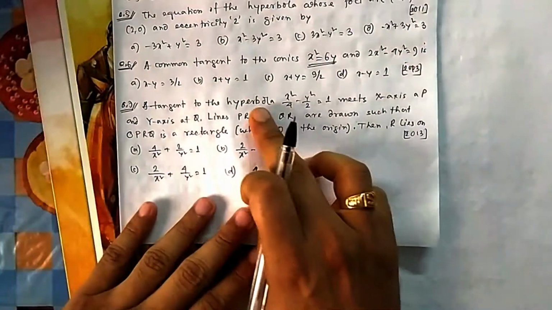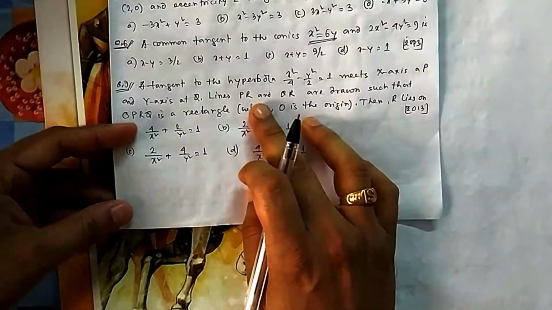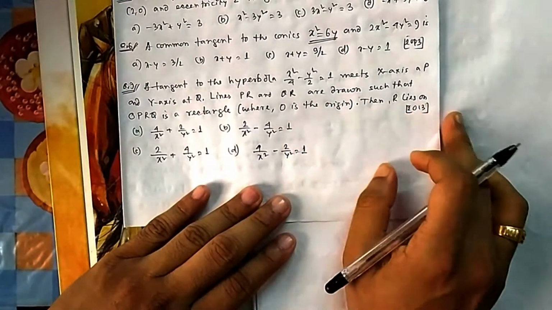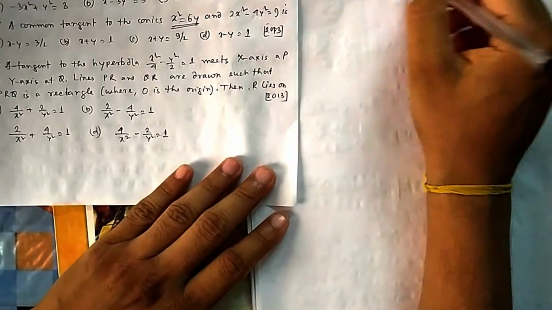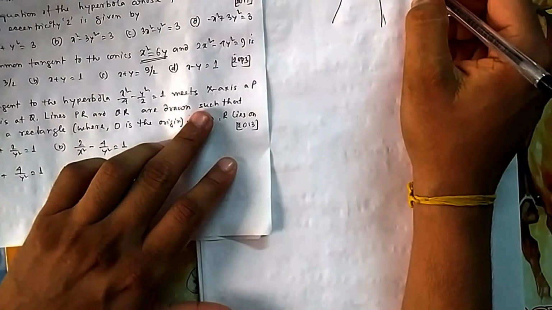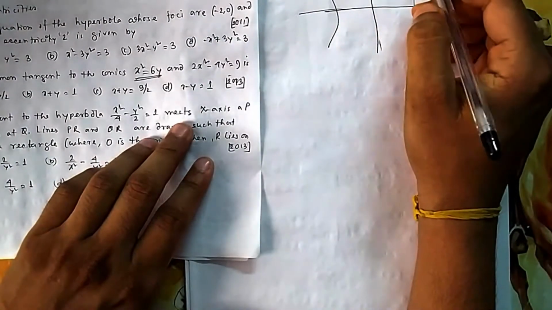If you come to 7, a tangent to a hyperbola meets the axes at P and Q. Lines PR and QR are drawn such that OPRQ is a rectangle, where O is the origin. Then R lies on which equation? So you draw this one, it is a hyperbola.